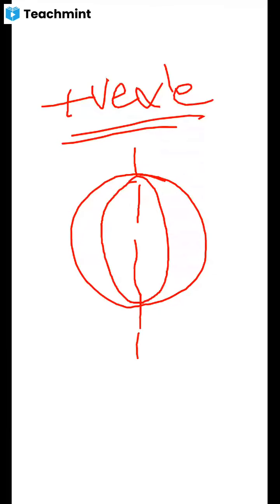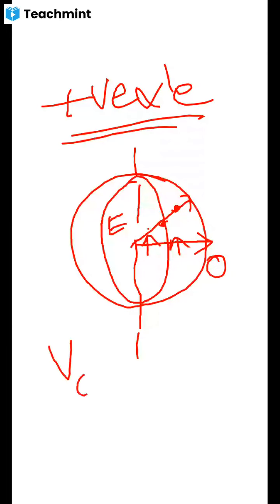In this positive crystal, if you observe, this is the polarized light, and this is the ordinary ray and this is the extraordinary ray. Here the velocity of the ordinary ray is everywhere greater than the velocity of the extraordinary ray in the crystal.